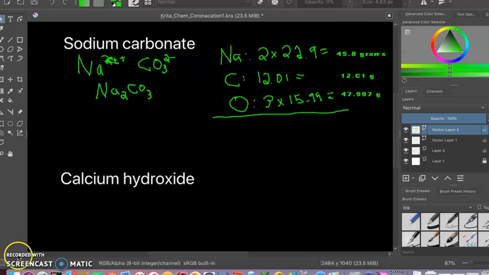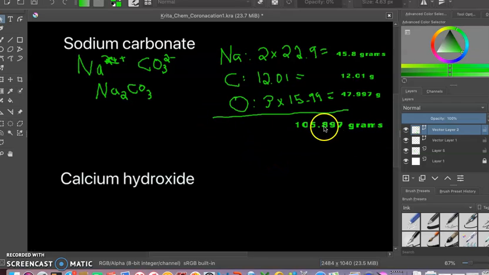So I'm going to pause. I'm going to do the math, and I'll be right back. Once you add them up, you should get 105.897 grams. And now that's a little off, and why is that off? Because I'm lazy and I rounded. I rounded here, I rounded here, I rounded here, and that was only because it was so hard to write on this thing, y'all. The actual molar mass of sodium carbonate is 105.988 grams per mole.